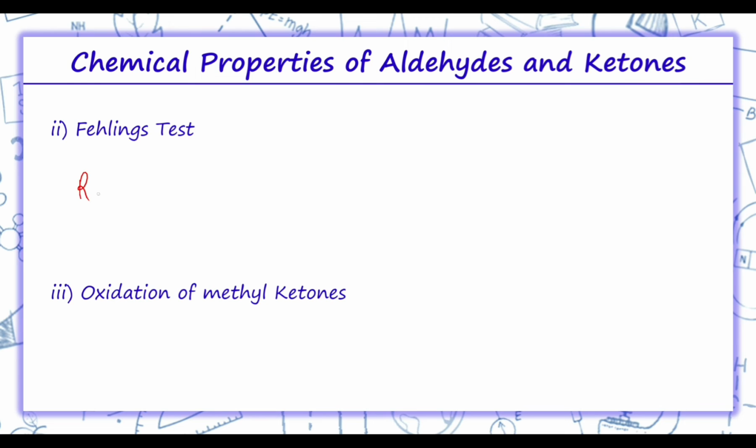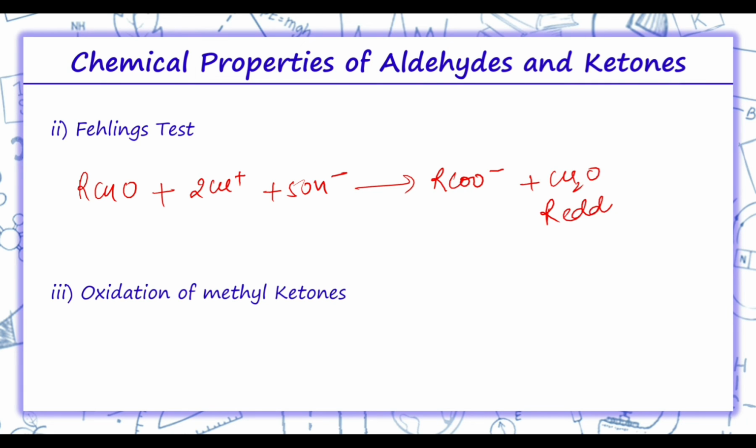Now on heating aldehydes with Fehling solution, a reddish brown precipitate is obtained. The aldehydes are oxidized to the corresponding carboxylate ion, and this reddish brown precipitate indicates that the given organic compound is an aldehyde.